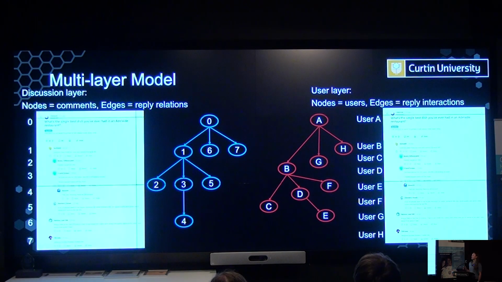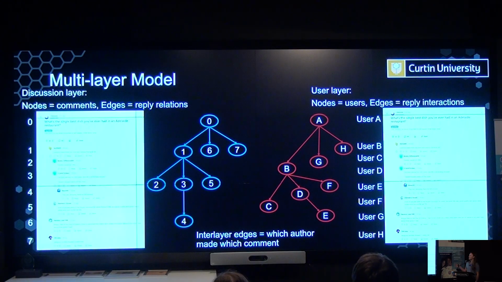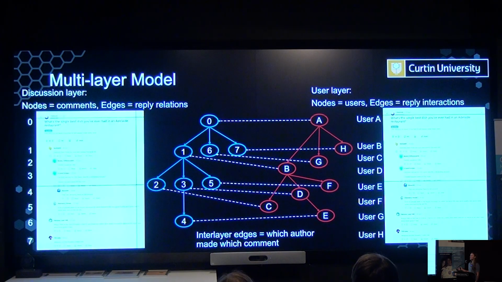Now, this is just 2 distinct networks, so we combine them using interlayer edges. These point from the users to which comments they're making in the discussion. User A made the original post, so they're connected. User B made comment 1. And then you just keep adding these edges until you've connected every comment to a user in the user network.